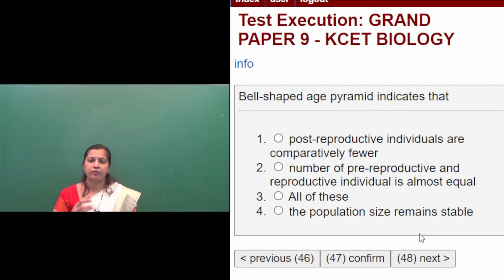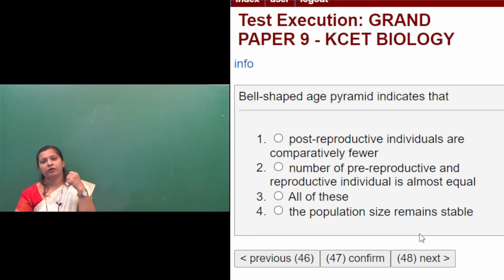This age pyramid will help to know the status of the population size, whether the population is a growing population, or a stable one, or a declining population, right?